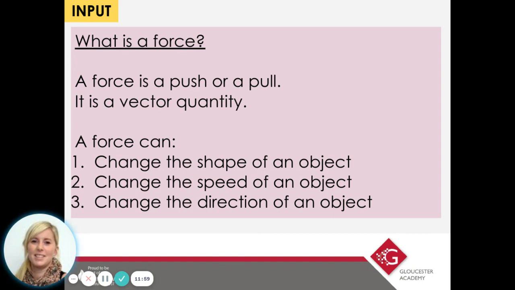Okay. What do forces do? Well, forces are defined as a push or a pull. It's a vector quantity, like we've said before, so it's got a size or magnitude and a direction. And the three things they do to objects are they change the shape of an object. So if you imagine you're chucking a tennis ball down at the floor, if you actually watch that in slow motion, and you can find videos on YouTube, it would squash the tennis ball and then it would bounce back. They can change the speed of an object, so air resistance can slow a moving object, and then change the direction of an object, so you can cause it to change direction.